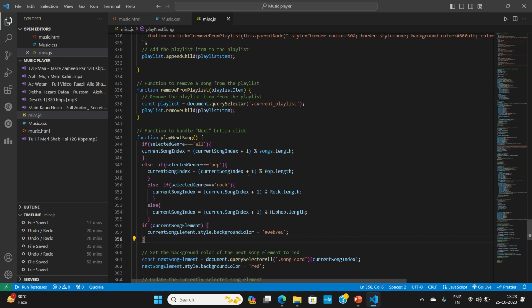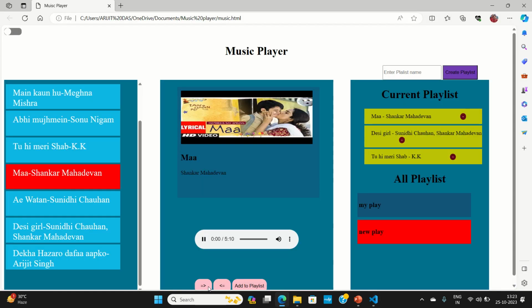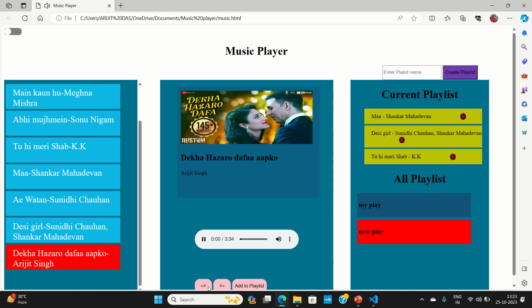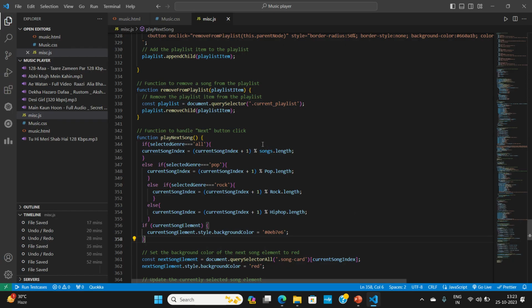If we simply do this current song index plus 1, then after approaching the last song, it will never go back to the first song. If we don't use this modulus array dot length, the length of that particular array, then it will not happen like that. It will stay there only, on the last song. And that becomes very inconvenient for the user who is using my app.